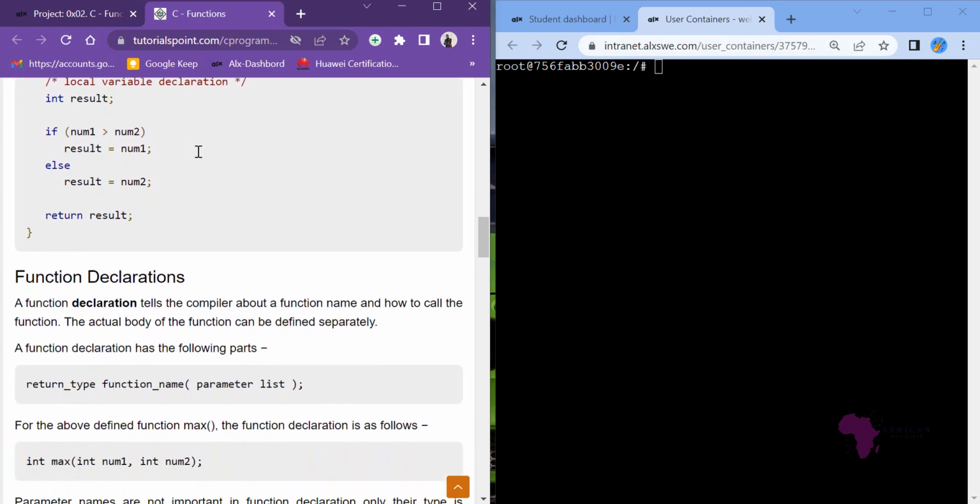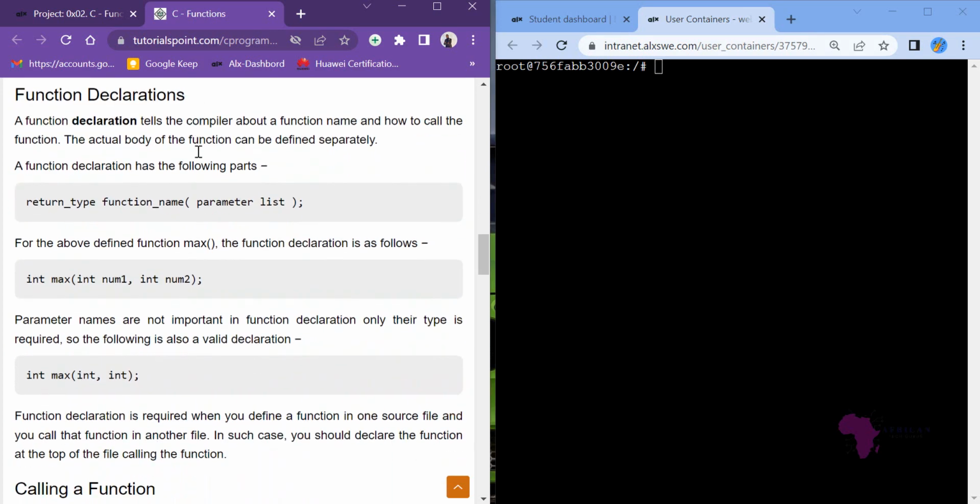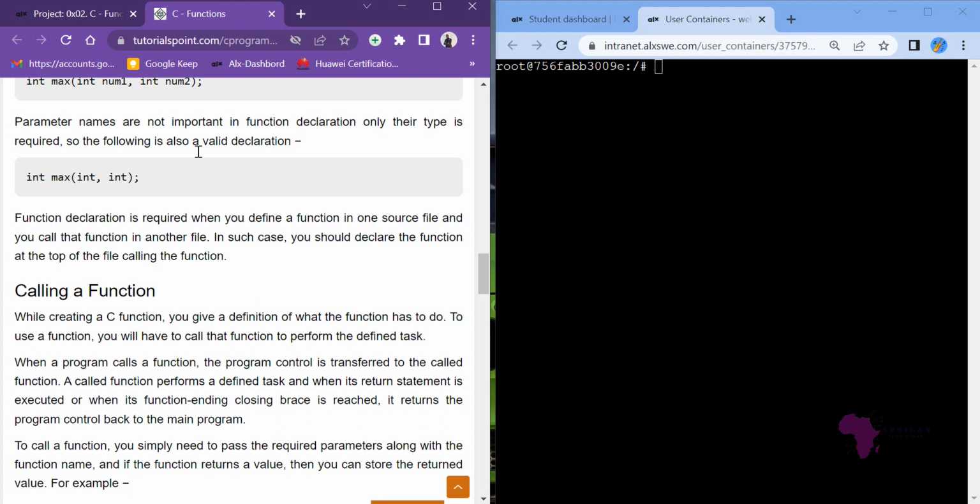Now let's talk about calling the function. Now that you have talked about function declaration or function definition, let's come to calling the function. Calling the function is like invoking a function. You may say, for example, int max, meaning that it will return an integer value. The name of the function is max, and it requires only 2 arguments, the first int and the second int. All of them are of type int.